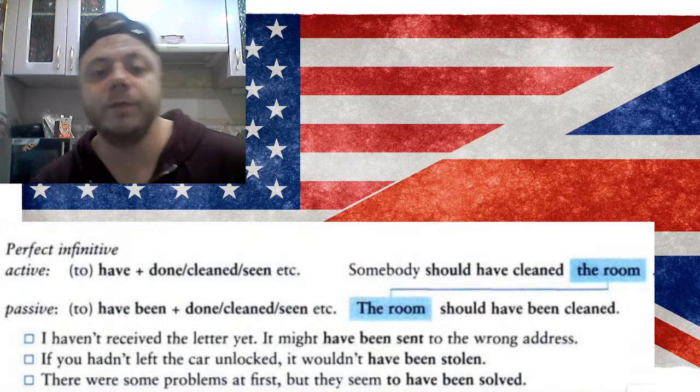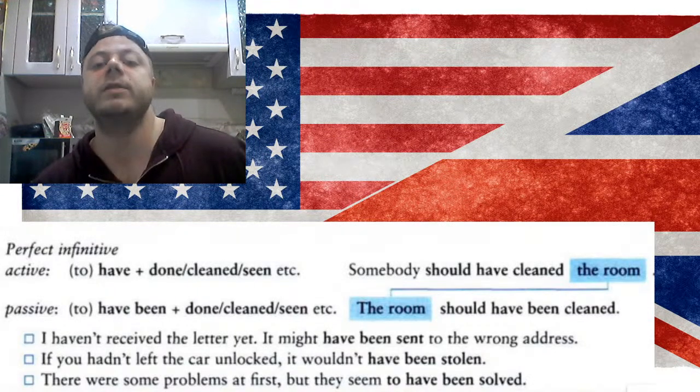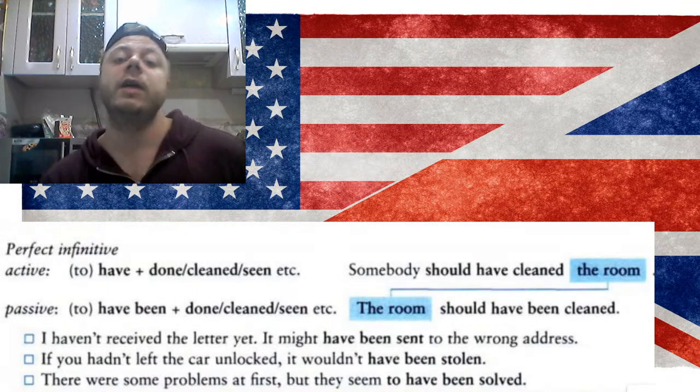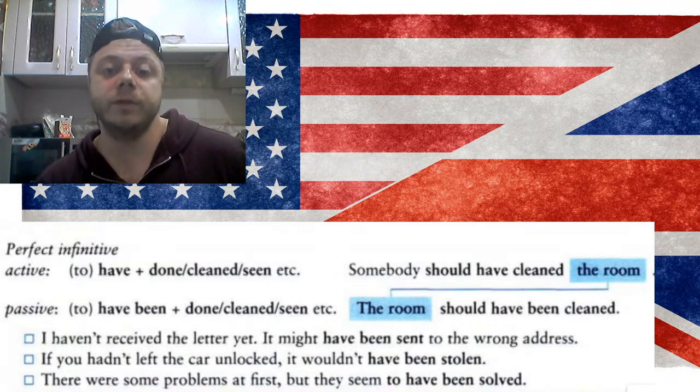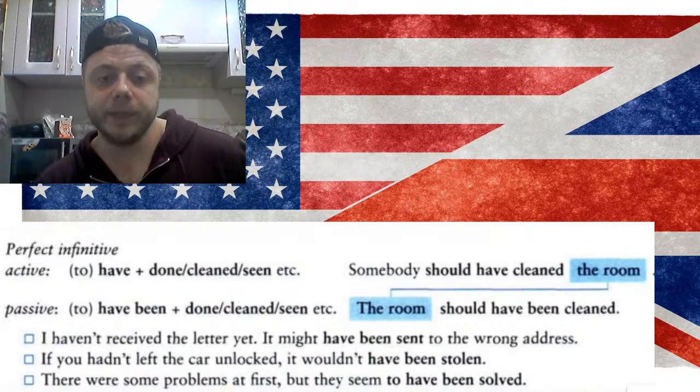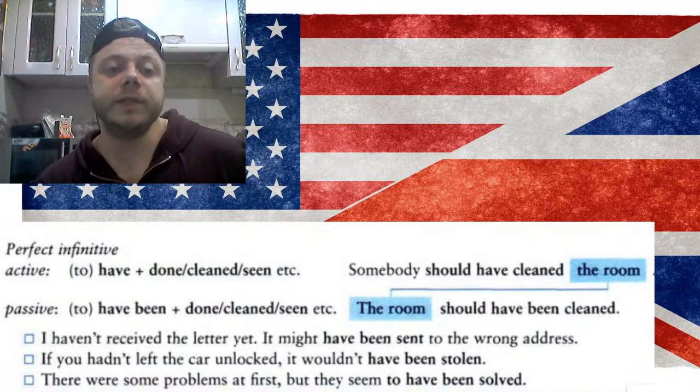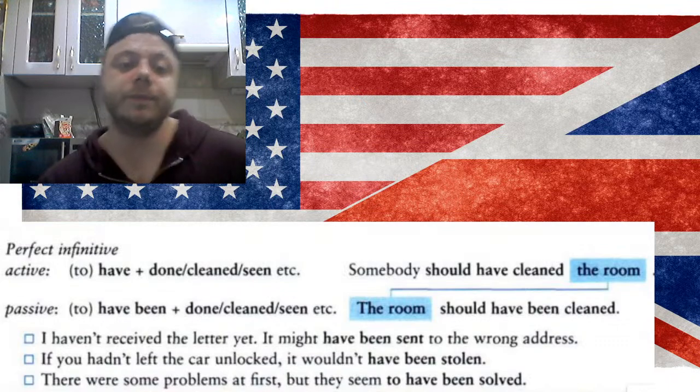There were some problems at first, but they seem to have been solved. So we think that they have been solved. So we think that somebody solved them, right? So here is the example. You can see the example of perfect tenses. The next one.